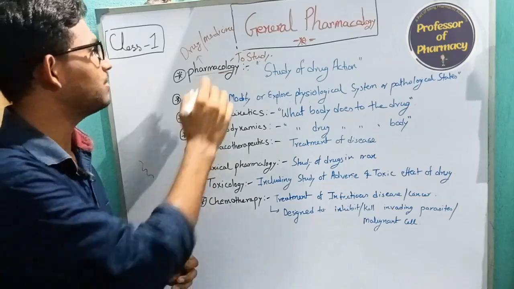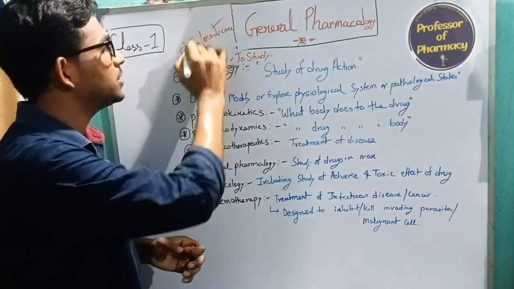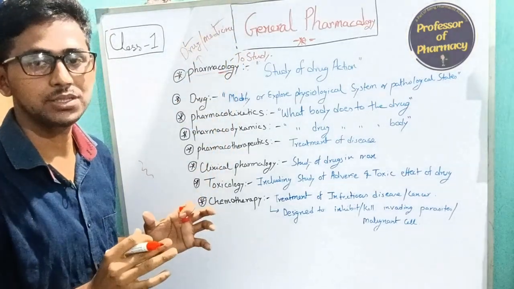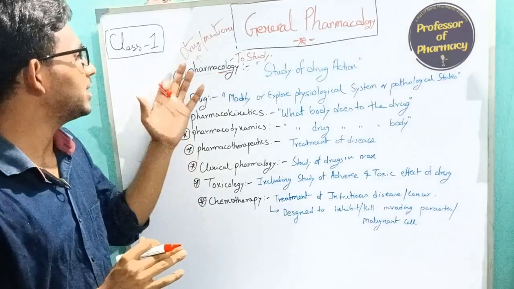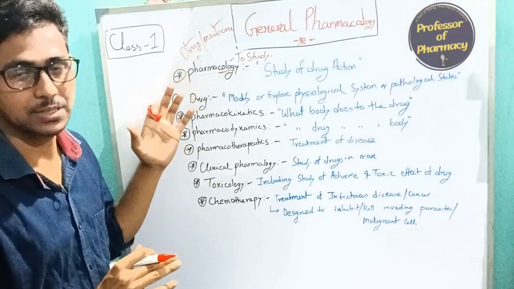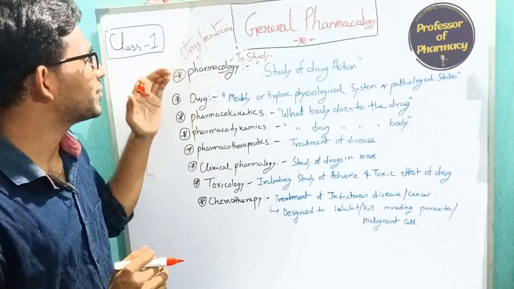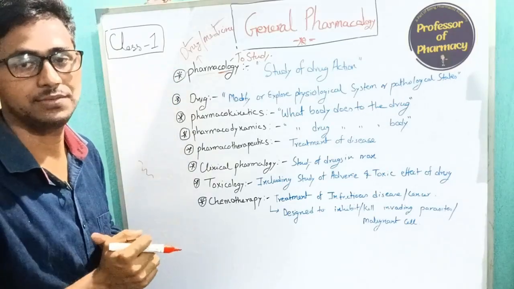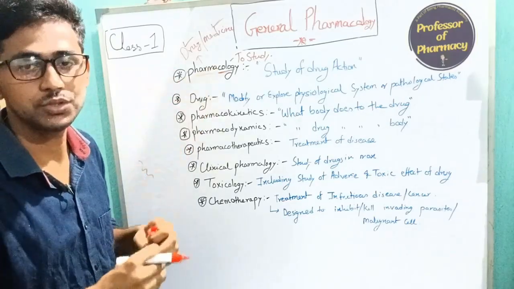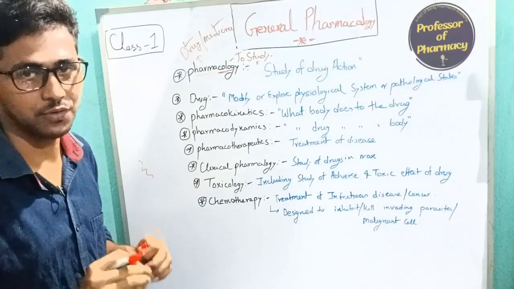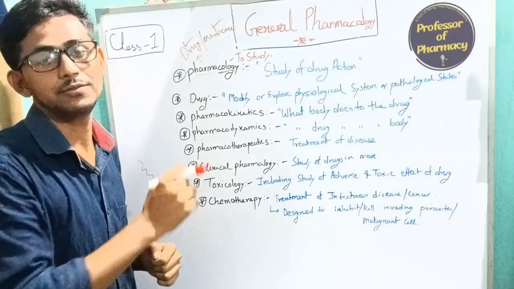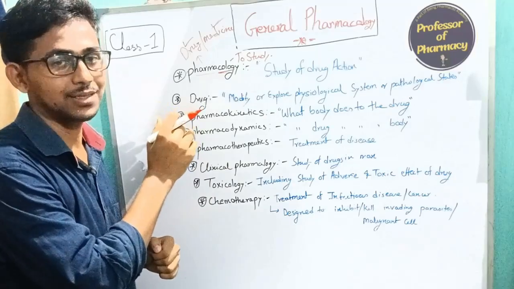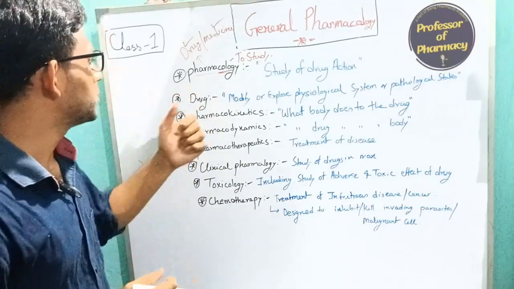If it is only the API, without any excipient, then we call it a drug. The drug has the therapeutic activity, and the excipient supports delivering it in a suitable dosage form. In this pharmacology subject, we will mostly cover the drug, not the medicine.